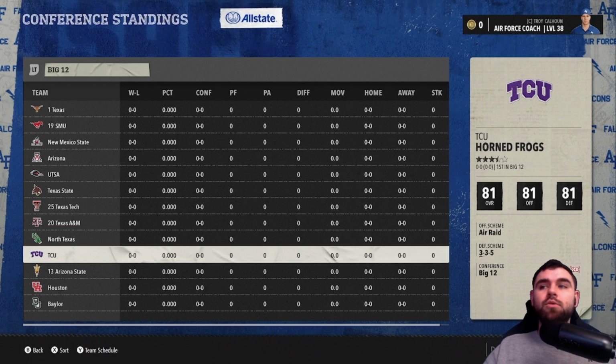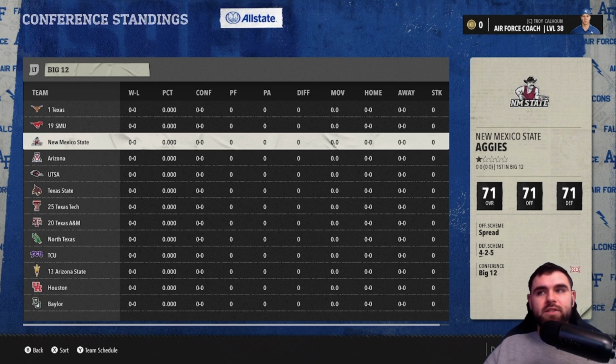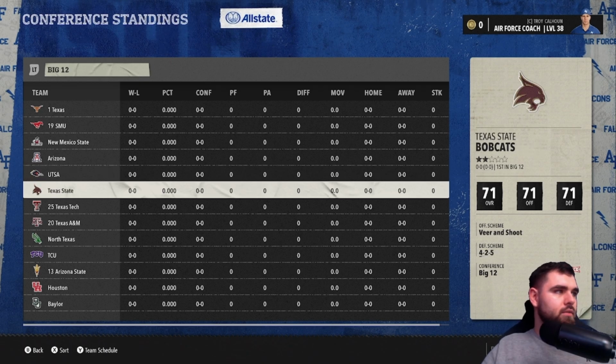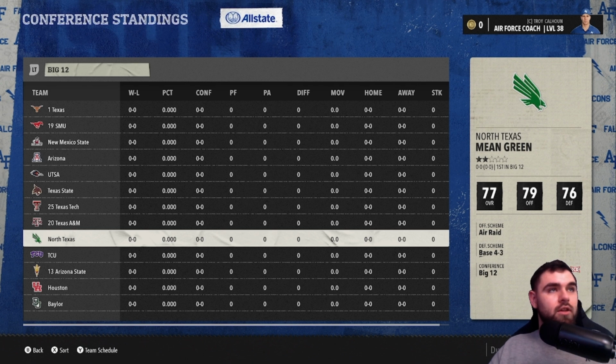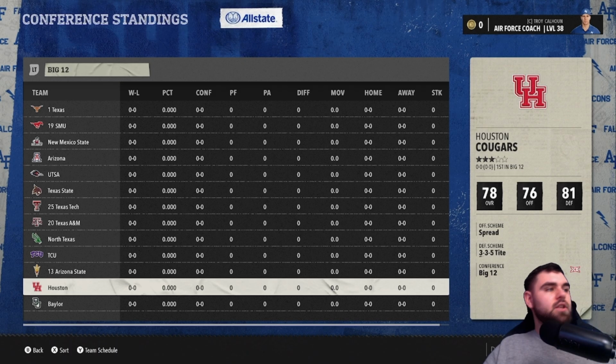Then you have TCU, who was in the championship and lost to Georgia. And then you have interesting depth. You have New Mexico State from New Mexico. They're better than the Lobos overall wise, but that is something to keep an eye on if they swap places. Then you have the other Arizona school, kind of always in the mix as far as the Big 12 since they've come over. And then the smaller Texas schools like UTSA, Texas State, North Texas, who almost made it to the college football playoffs this year. I already talked about them. Houston, Baylor.